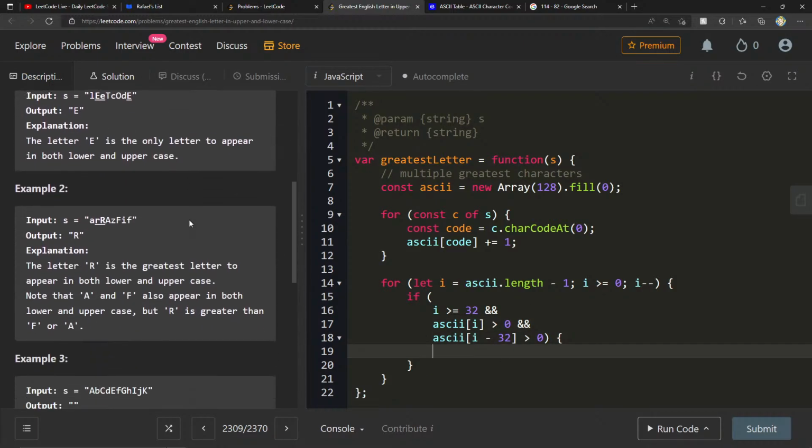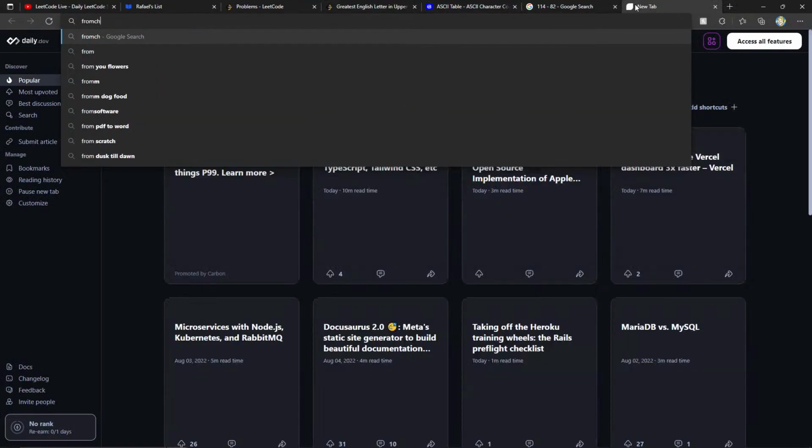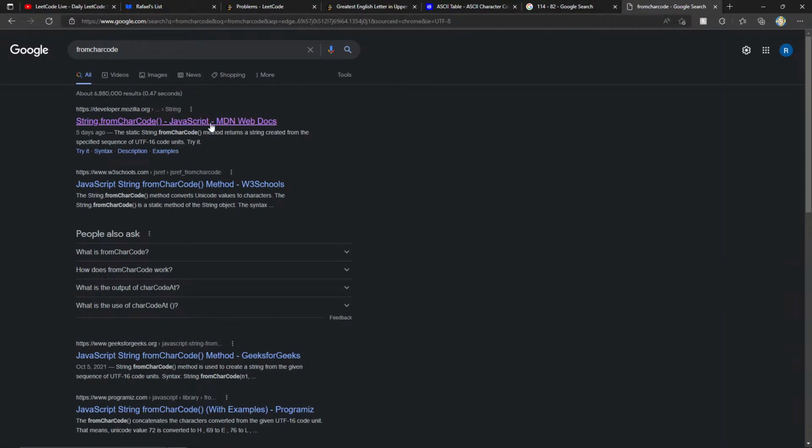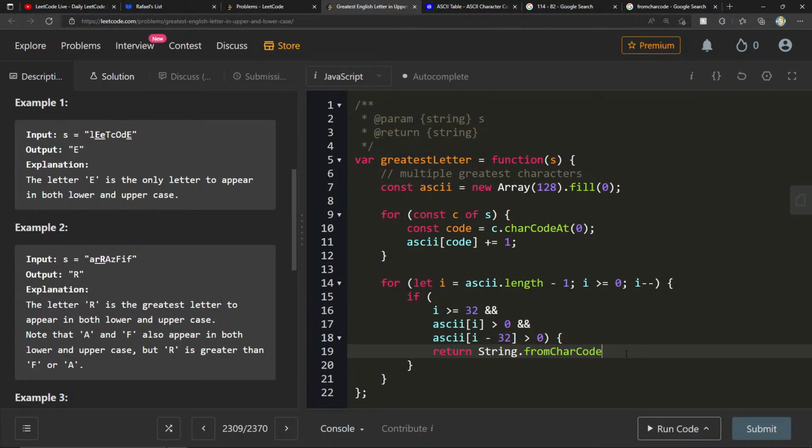They want us to return the uppercase one. Now we can just return. There's another really cool function here called String.fromCharCode. fromCharCode just takes that decimal value and creates a string. So here we can just do i minus 32.